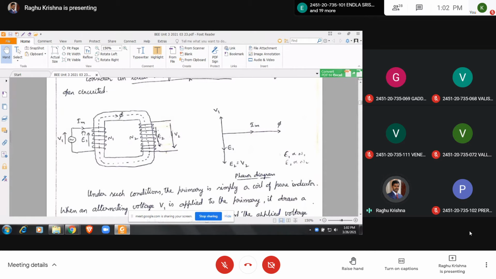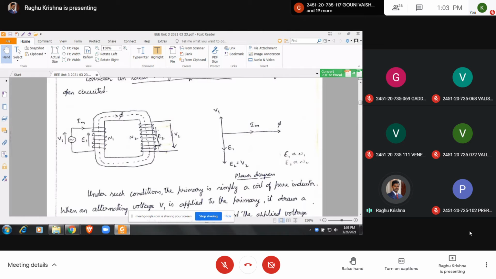So this IM is alternating current. This alternating current will set up the alternating flux phi. This alternating flux will flow in this core and it links with the windings, primary winding and secondary winding, and induces the voltages E1 and E2 due to Faraday's laws of electromagnetic induction.